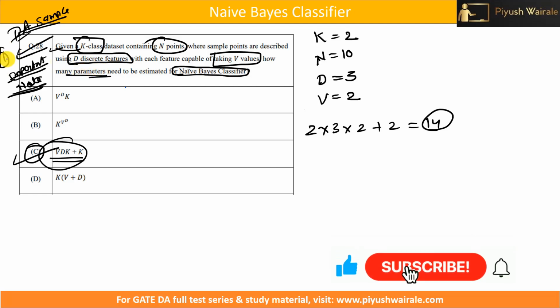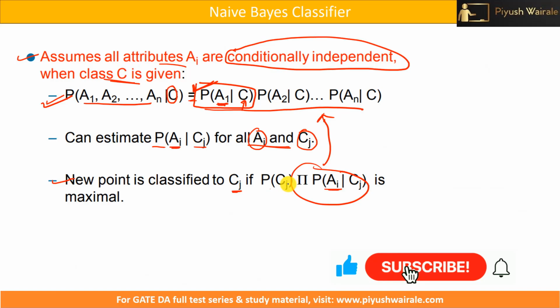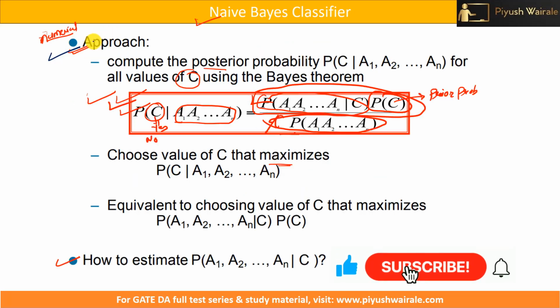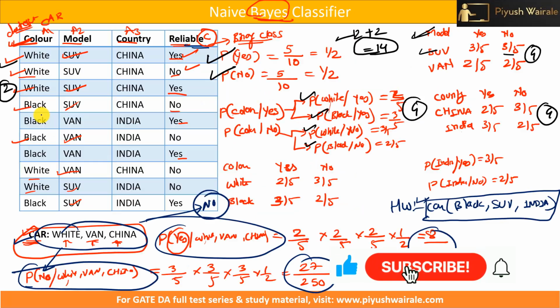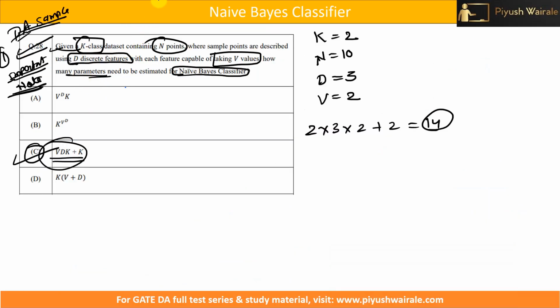So this is one important point. The next question can be framed based on this for the GATE DA paper, like similar data they may give you, maybe with fewer rows, and you need to follow the same procedure. Or they may ask what is the assumption in the Naive Bayes classifier. So we need to assume that all the attributes Ai are conditionally independent when class C is given. So remember this point, and this is the approach. So this entire slide, this question and this point, is very important for the Naive Bayes classifier. So that's it from this lecture. Thank you.